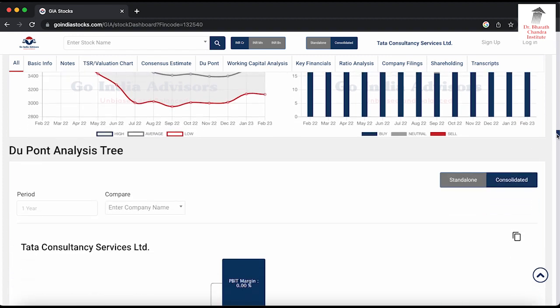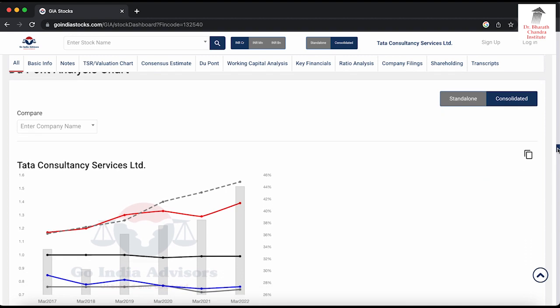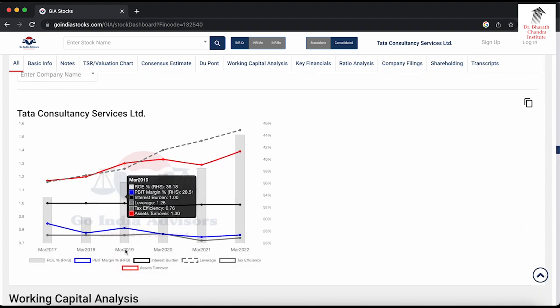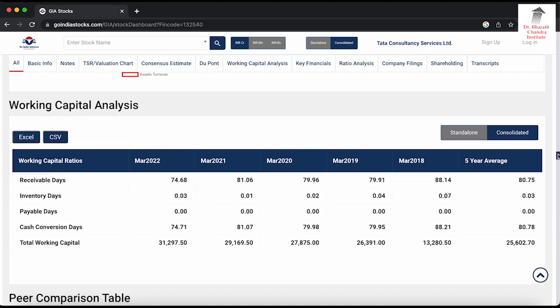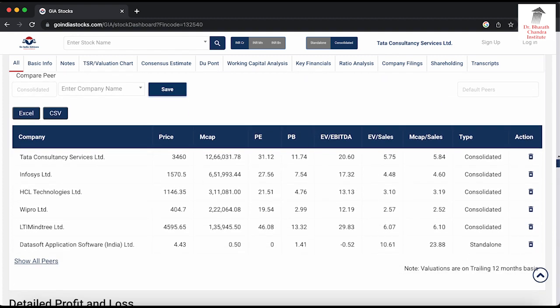Usually each website has its own unique details, and some of this information is unique to this website. Another piece of information is called the DuPont analysis tree. Lot of things which you have to research if you are interested. Similarly, it shows how the different parameters have gone up or down over the period for TCS. Go down, working capital analysis, peer comparison, where different companies of the same sector are compared based on various parameters.